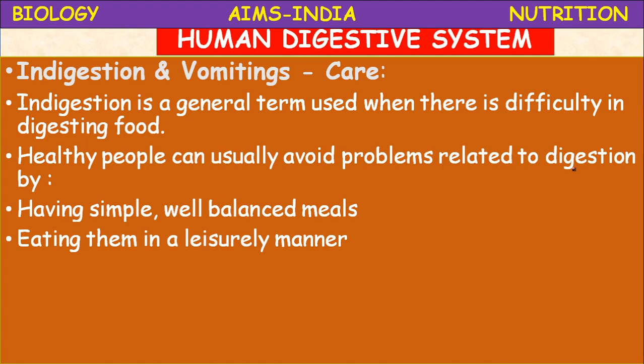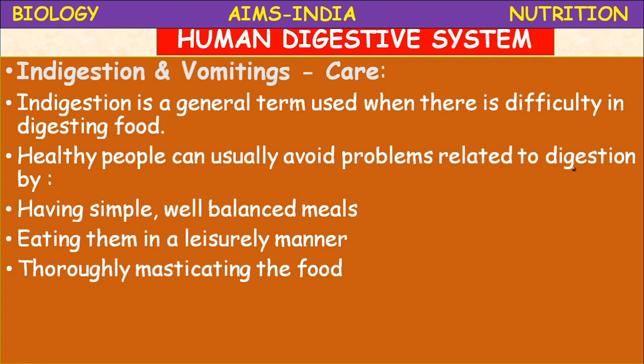Next, eating in a leisurely manner. They will eat leisurely, which means mastication. They will use their teeth properly in chewing the food, thoroughly masticating the food. At the time of eating, you have to allot some time. How much time is required for a supper? How much time is required for a dinner? How much time is required for a breakfast? So, when you are eating, you concentrate on eating.